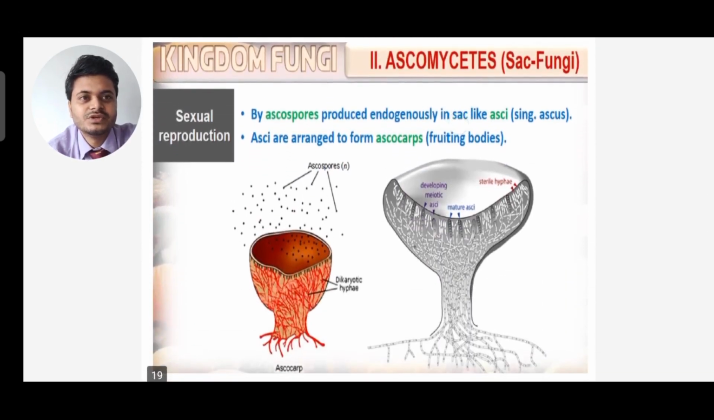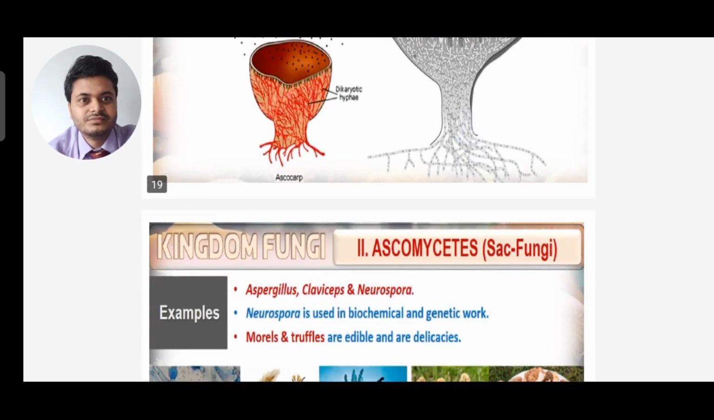And under sexual reproduction in Ascomycetes, you can see ascospores produced endogenously in a sac-like asci or ascus. Asci are arranged to form an ascocarp. You can see a lot of ascospores are formed. See, numerous ascospores are formed in the ascocarp.